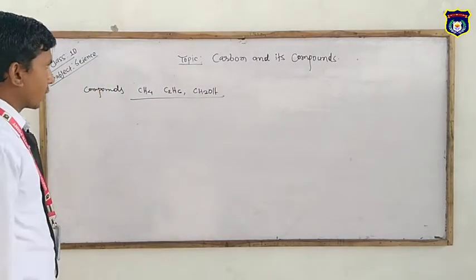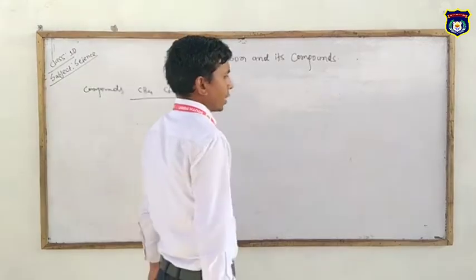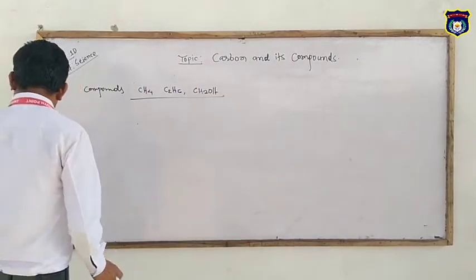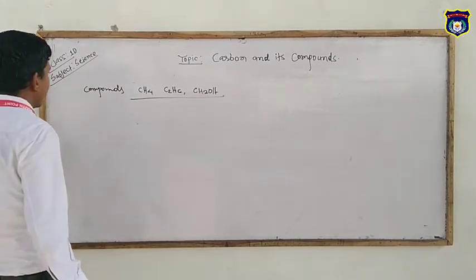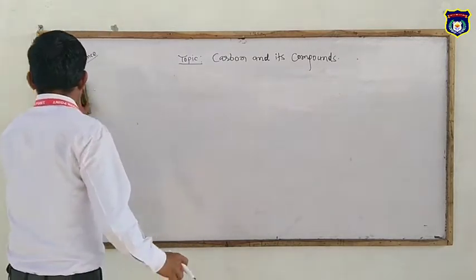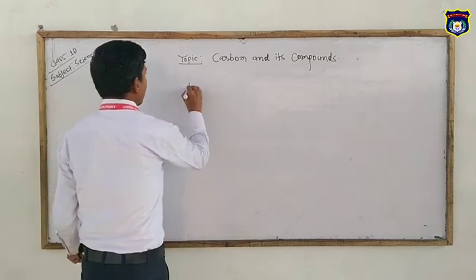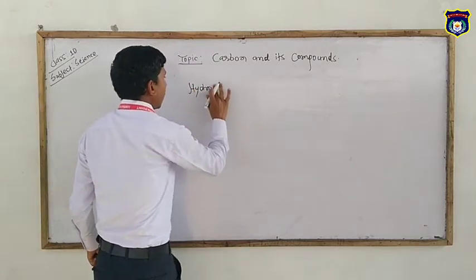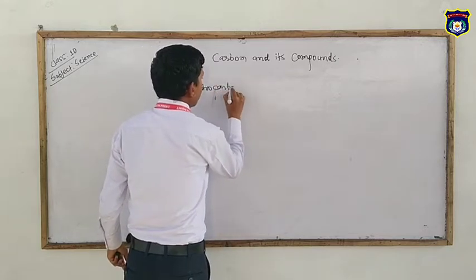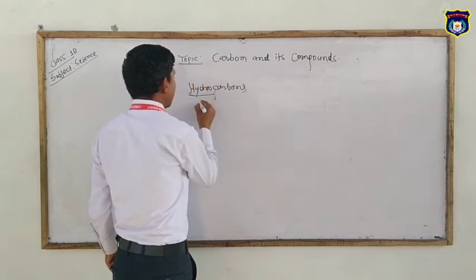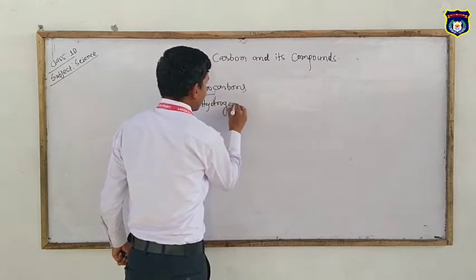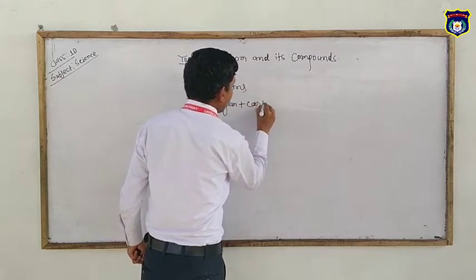How can you say that? Hydrocarbons are classified into 2 types. Hydro means hydrogen plus carbon.